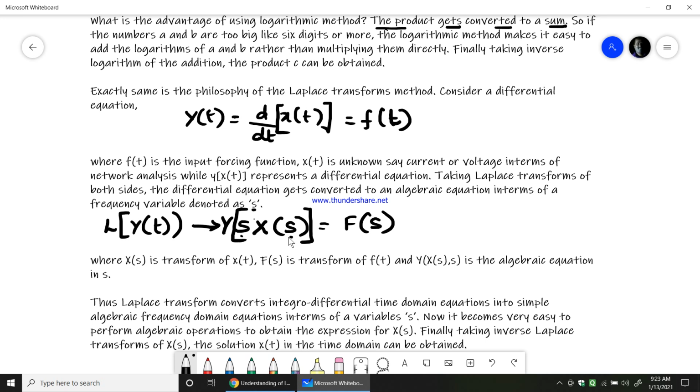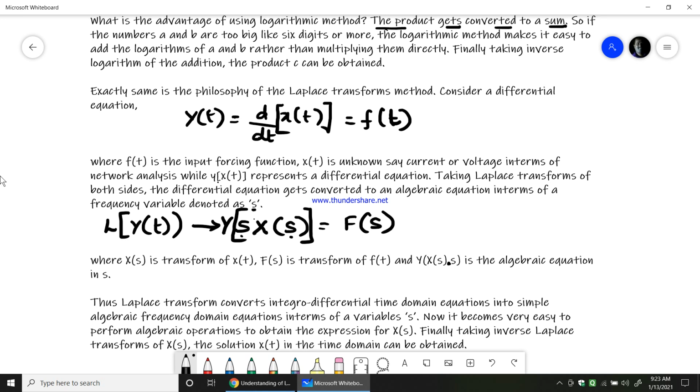So here X(s) is the transform of x(t), F(s) is the transform of f(t), and Y(s) times X(s) is the algebraic equation in s. So that is X(s) times s, the algebraic equation in s.